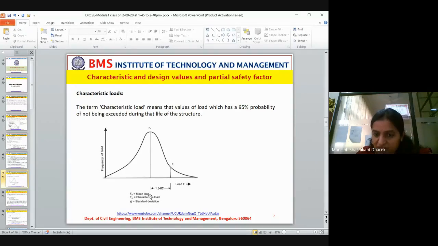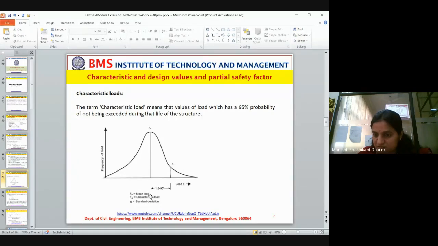For example, let us take a commercial building designed to take some 50 kilonewton per meter square of load, and that building is designed for 50 years.